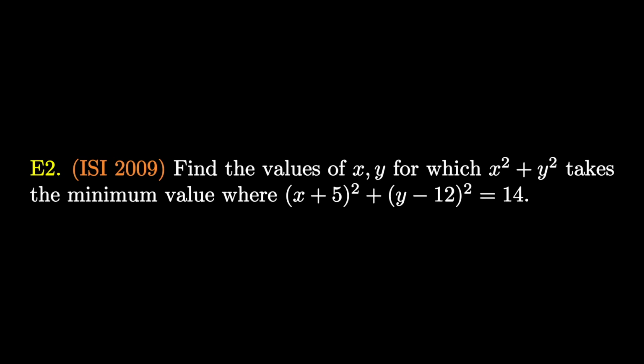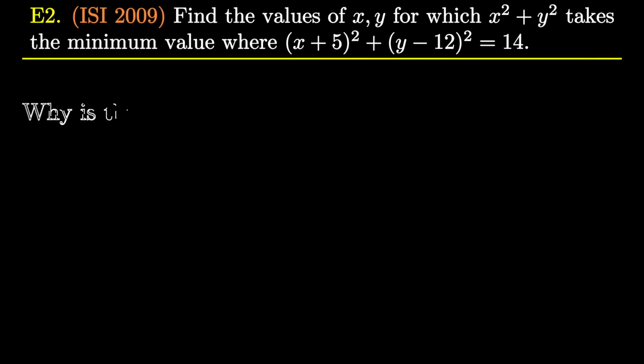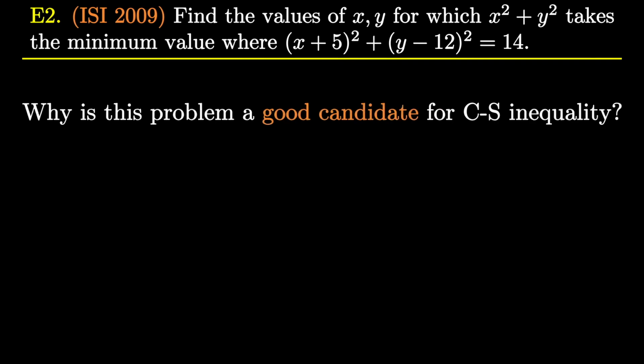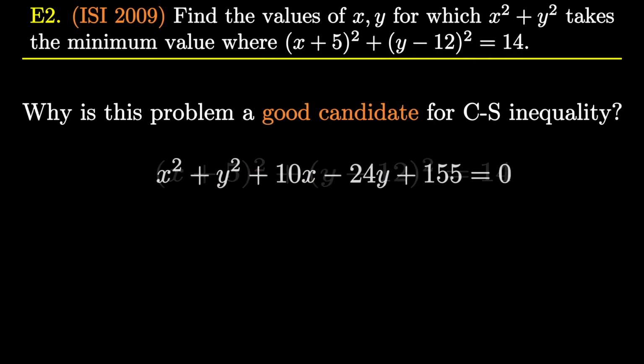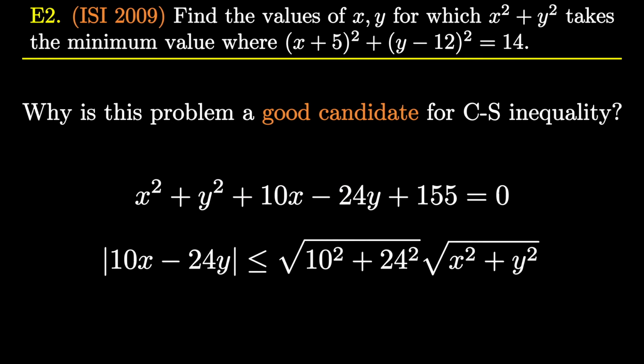Unlike the last problem, this problem is not giving any strong hint to use the Cauchy-Schwarz inequality. So it is natural to ask yourself, why is this problem a good candidate for CS inequality? The answer becomes clear when we expand the squares and apply the CS inequality to get the upper bound of 10x minus 24y. So this gives us hope that we can get an inequality in square root of x square plus y square, which might land us to the minimum value of x square plus y square.